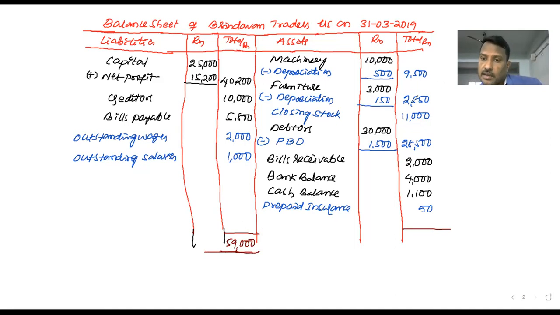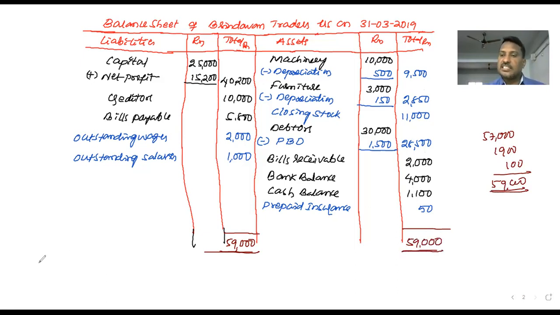Assets: 57,000 plus the hundreds, 1,900 rupees, 50, 50, 100. So 59,000. Yes, the total amount of assets is also 59,000. Means the balance sheet is tallied. Okay, the problem is absolutely correct.